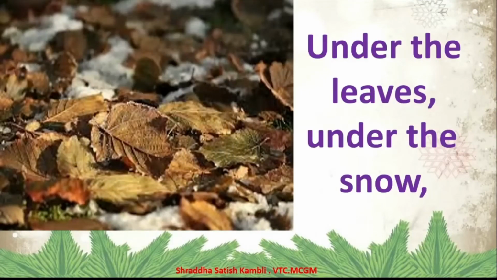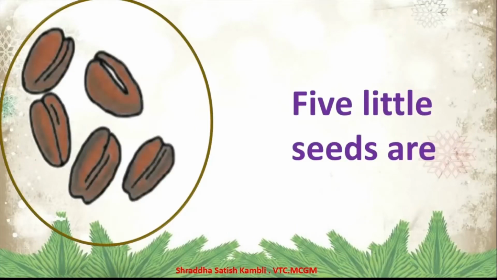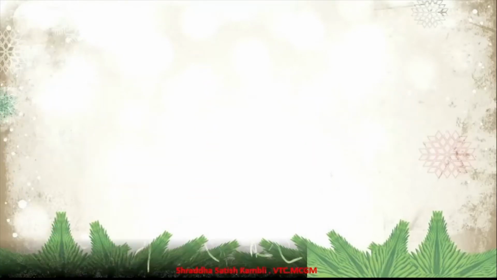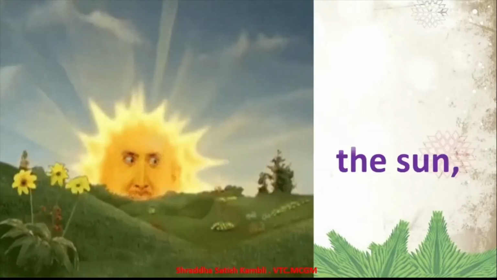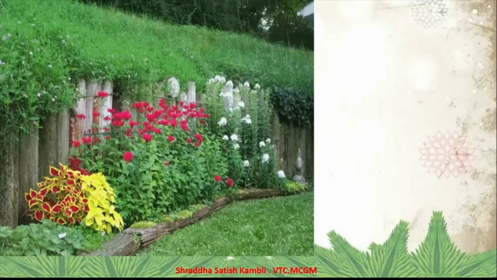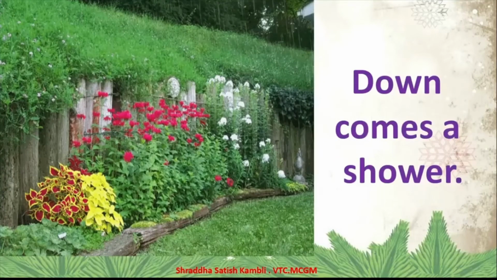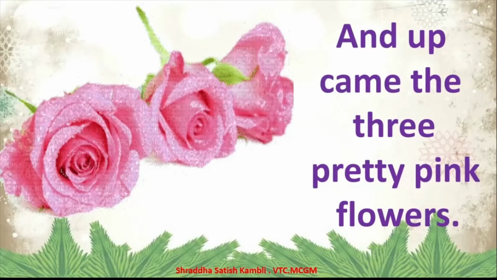Under the leaves, under the snow, 5 little seeds are waiting to grow. Out comes the sun, down comes a shower, and up came the 3 pretty pink flowers.